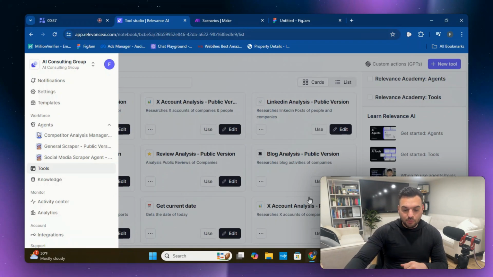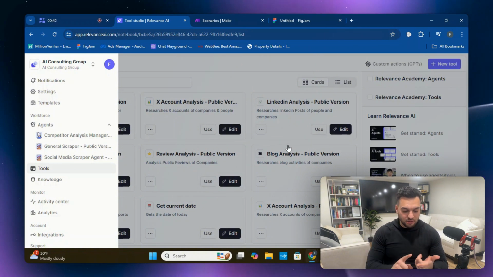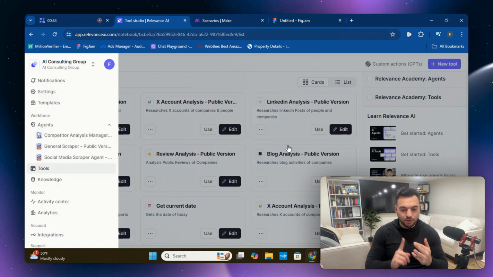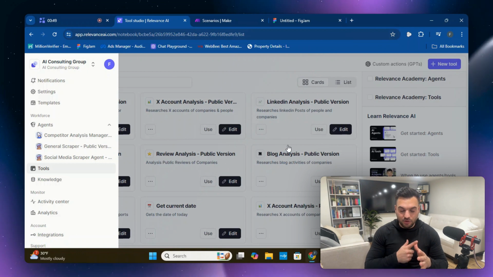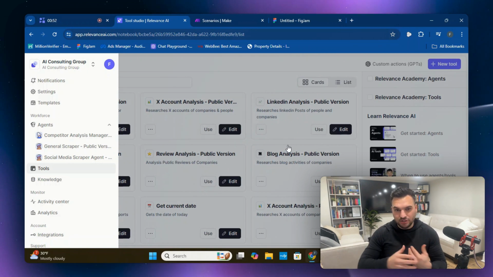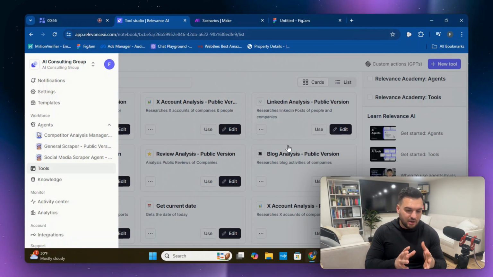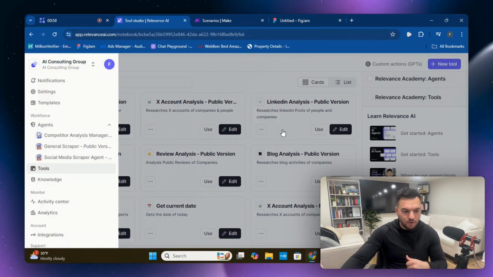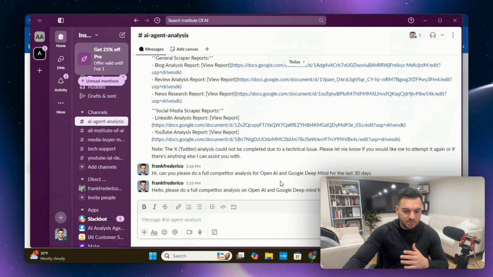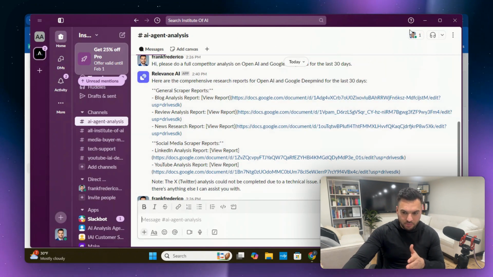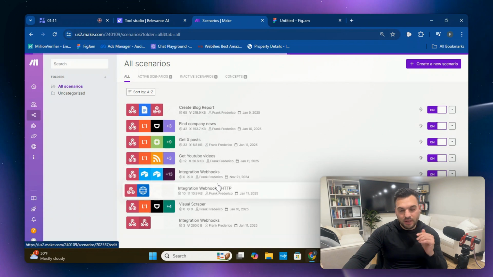You should have every single one of the tools vetted out, tested, and they all should be working correctly. So you're able to scrape X, Facebook, YouTube. You're able to scrape any website, any blog, any review through any competitor, or you can change it and scrape it to your liking for whichever you want to do. If you want an AI automation to be set up, just contact me below. But here again are the agents. Just want to reiterate that this is the output that you're going to be getting for the research reports. And also these are all of the Make automations that you're going to be getting down below.